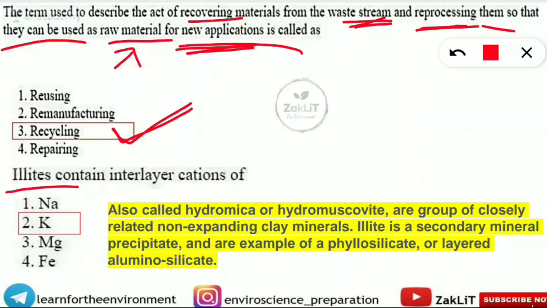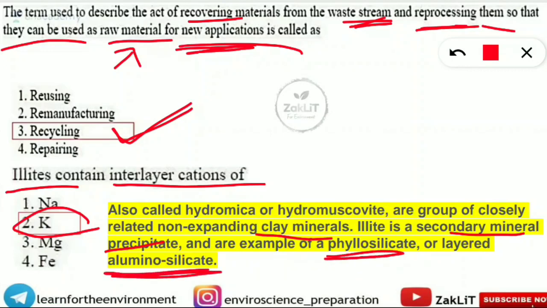Next is, illites contain interlayer cations of what? This is coming from the earth science or geology section. So illites contain interlayer cations of potassium. And you should know more about illites. They are also called hydromica or hydromuscovite. Should not get confused. All the three terms are similar. Hydromica, hydromuscovite or illites, they are a group of closely related non-expanding clay minerals. They are clay minerals, and it is a secondary mineral precipitate. They are an example of phyllosilicate or layered aluminosilicate. So aluminium and silica are also components, but the interlayer cations consist of potassium.